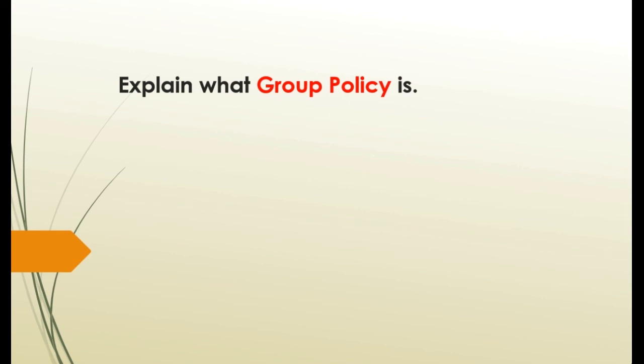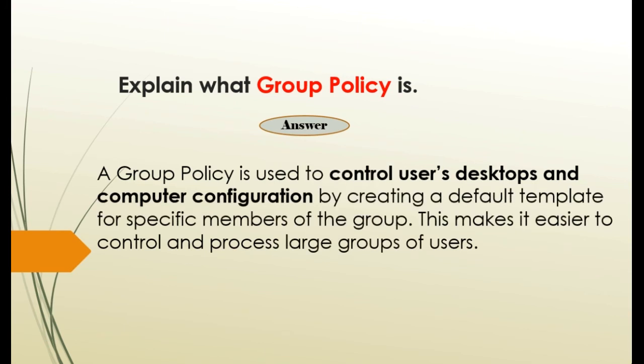Explain what is group policy. A group policy is used to control user desktop and computer configuration by creating a default template for specific members of the group. This makes it easier to control and process a large group of users.